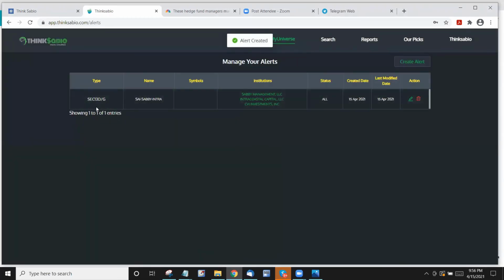So whenever these three guys make any transaction, you will get an email right away, saying that so and so, Sabby Management, bought so and so transaction. So you can create alerts likewise, whichever way you want. You can edit it, you can delete it, whatever you want to do.